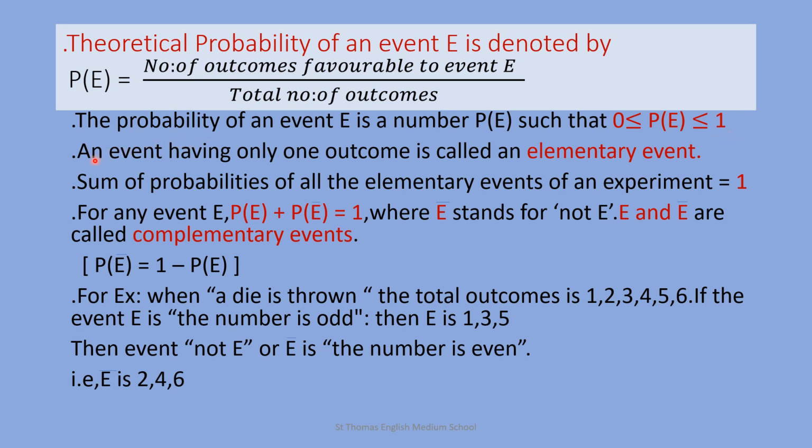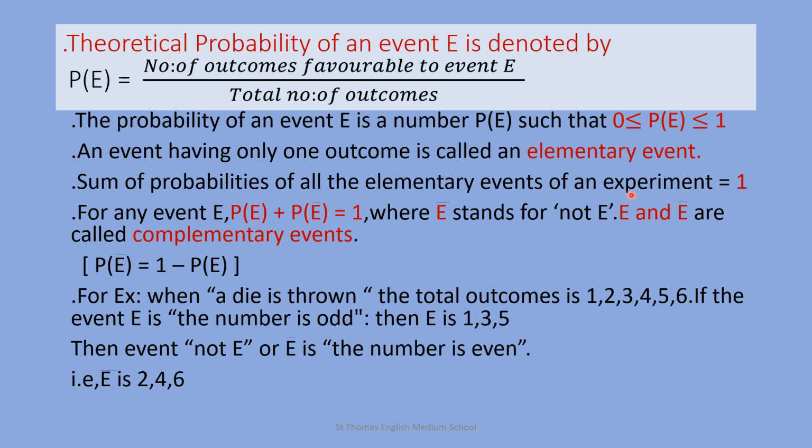What is meant by elementary event? An event having only one outcome is called an elementary event. For example, in tossing a coin, you are having two outcomes, that is head or tail. So, getting head is an elementary event. The sum of probabilities of all the elementary events of an experiment is 1.